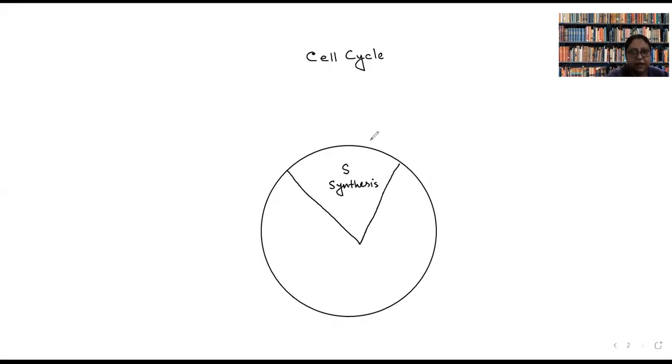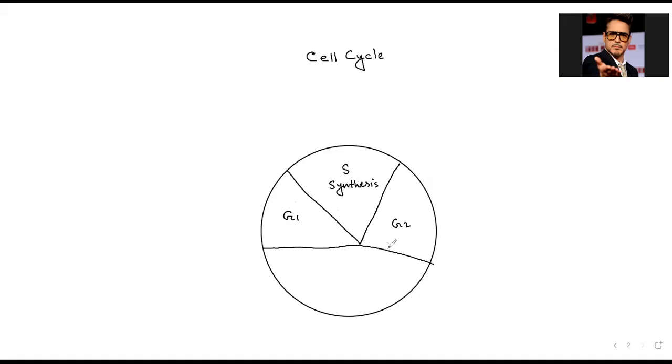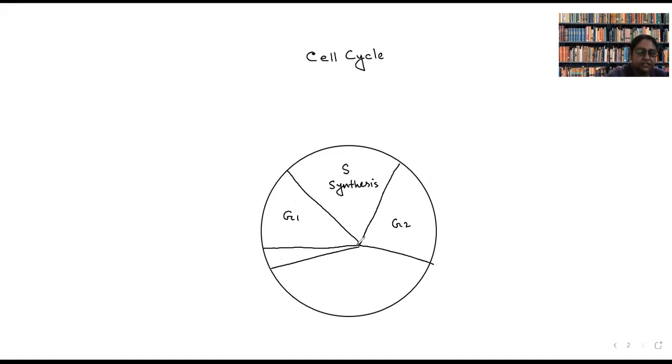Synthesis means there is production of various substances over there. Before this synthesis, there will be one phase which is called G1 phase. G stands for gap. And after synthesis, there will be again one gap phase that is called G2 phase. Okay. Before G1, there is a transient phase which is called G0.